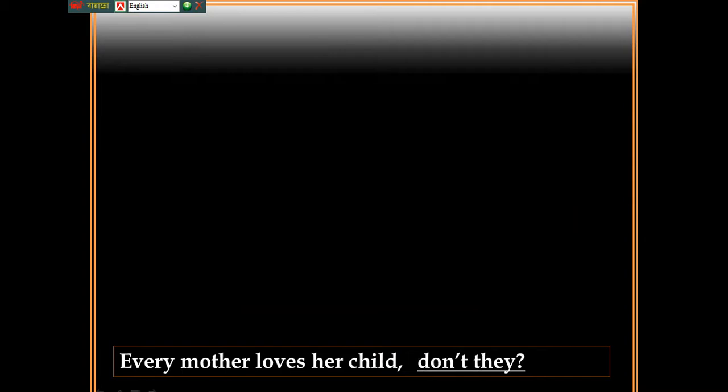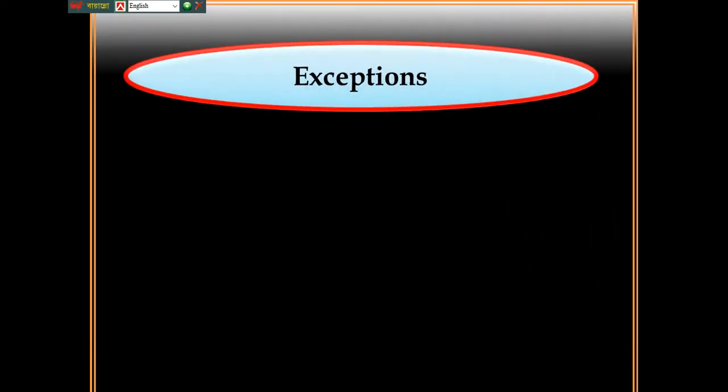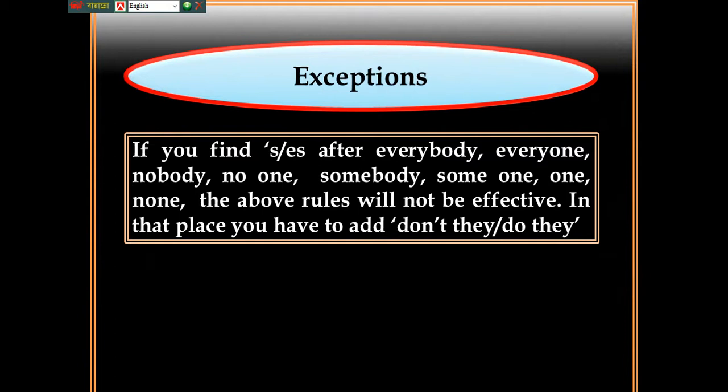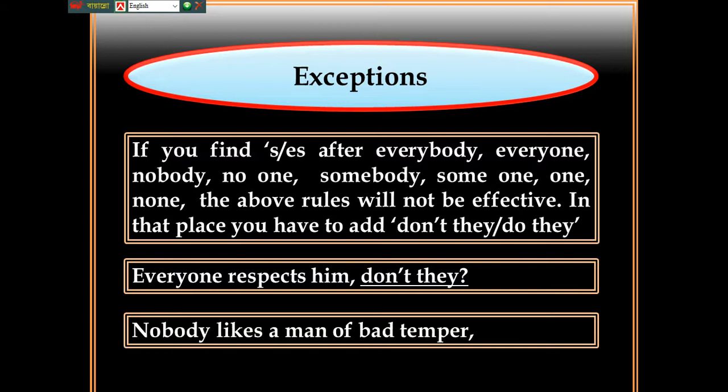Every mother loves her child. Here are some exceptional tag questions. It will be don't they? Nobody believes a liar, do they? Now follow these exceptions. If you find everybody, everyone, nobody, no one, somebody, someone, anyone, none, the above rules will not be effective. In that place you have to add don't they or do they. Everybody respects him, don't they? Nobody likes a man of bad temper, do they?